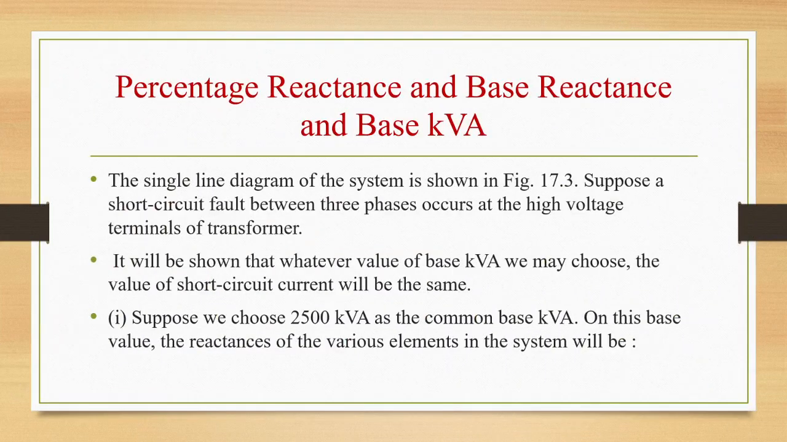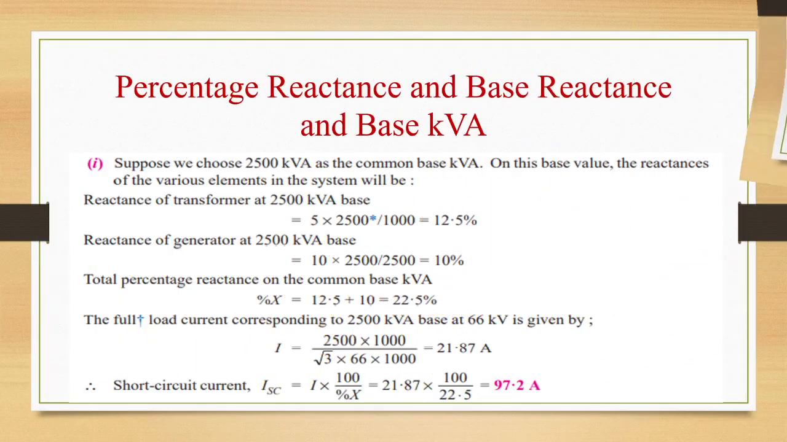It will be shown that whatever value of base kVA we may choose, the value of short circuit current will be the same. Suppose we choose 2500 kVA as a common base kVA. On this base value, reactances of the various elements in the system will be: reactance of transformer at 2500 kVA base is equal to 5 into 2500 by 1000, that is 12.5%.